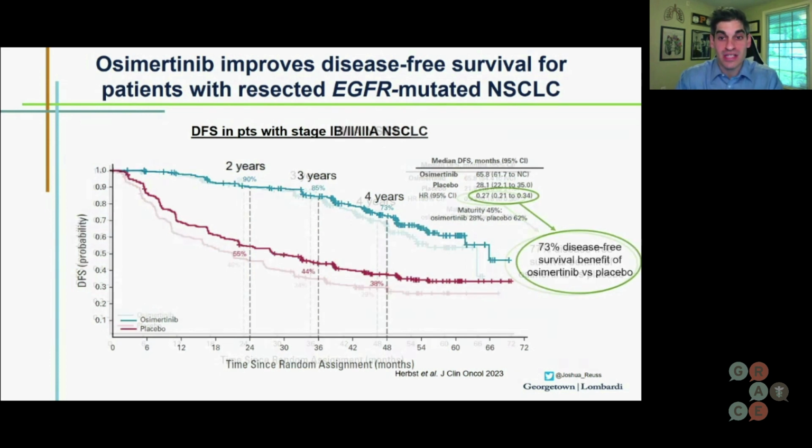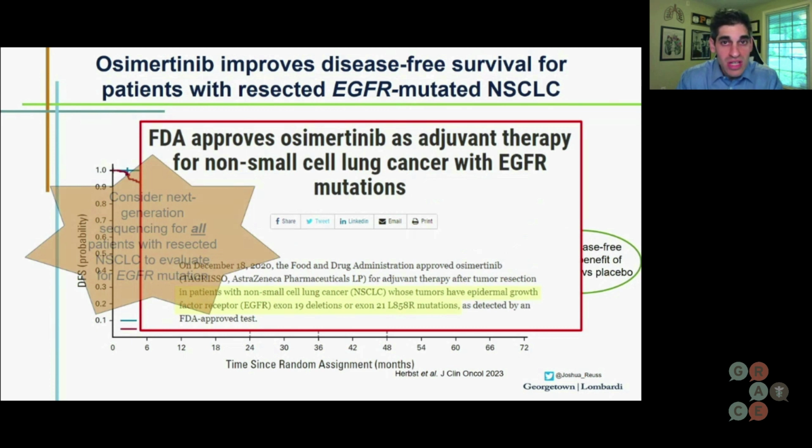And when looking at all patients, so including the 1B patients, very similar, very impressive outcomes, again with a 73% disease free survival advantage. Now, because of this data, in 2020, the FDA actually approved osimertinib for therapy after surgery, interestingly enough, for all patients with EGFR mutated lung cancer with these alterations in exon 19 deletion and 21 L858R mutation. So, irrespective of disease stage, and what this really speaks toward is that we should really be considering next generation sequencing for all patients with a resected non small cell lung cancer to evaluate for an EGFR mutation.